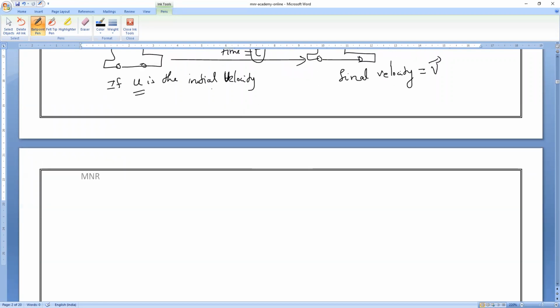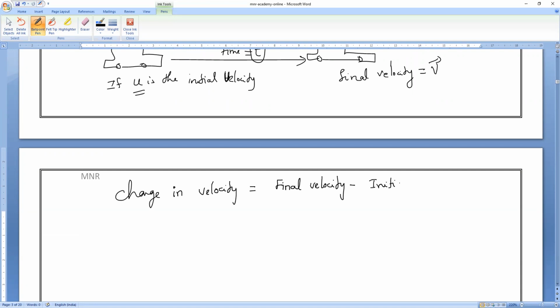Now, observe very carefully. Can anybody tell me what change in velocity means? Now observe the Silas case and tell me. Change in velocity means what? Final velocity minus initial velocity. Is it okay, Mari? Yes, sir. Final velocity minus initial velocity is the change in velocity.